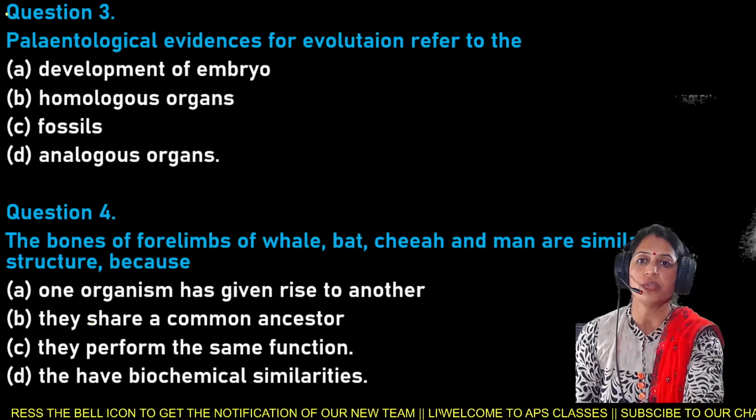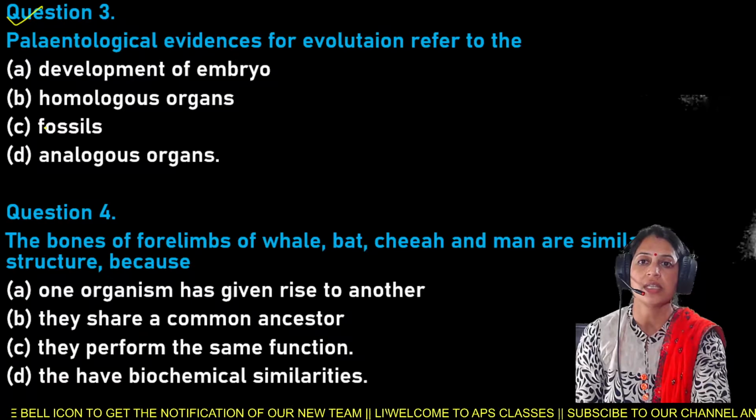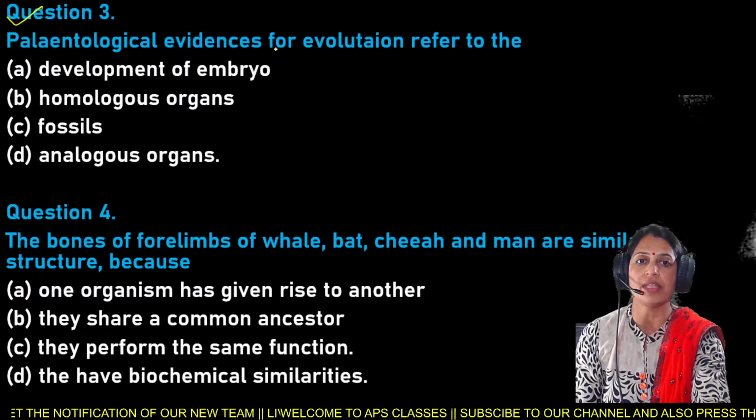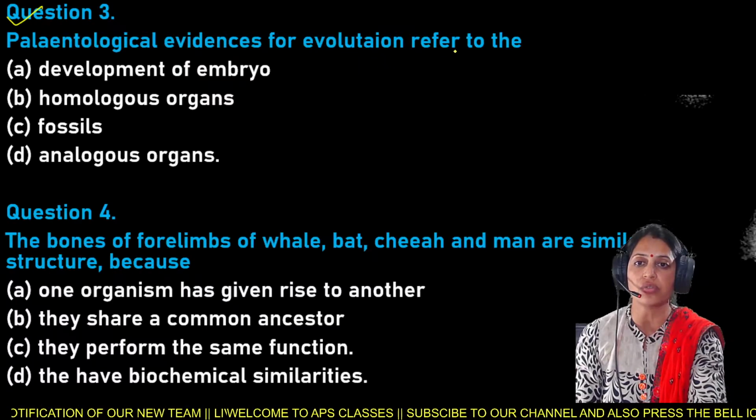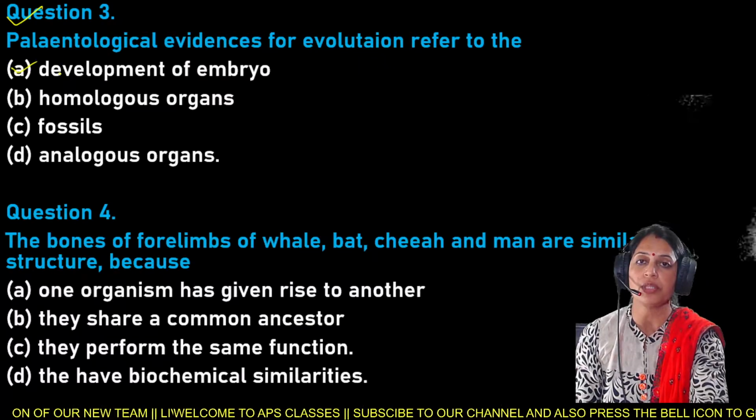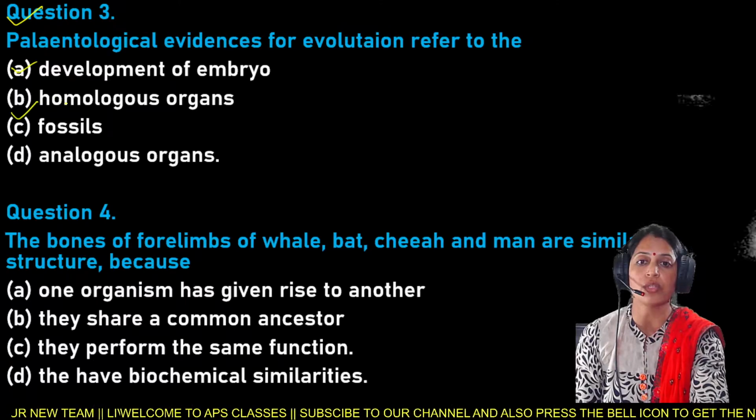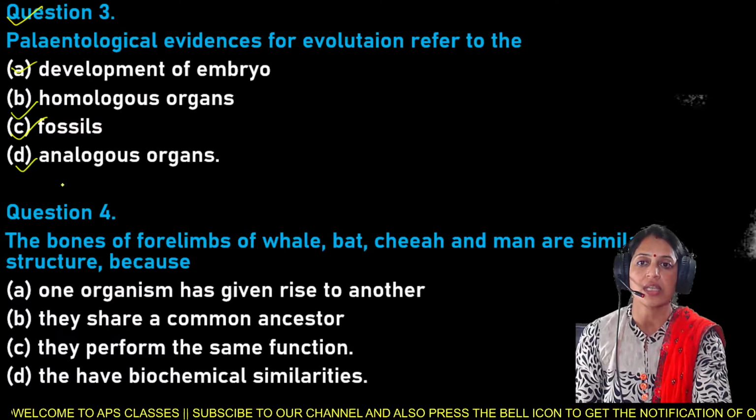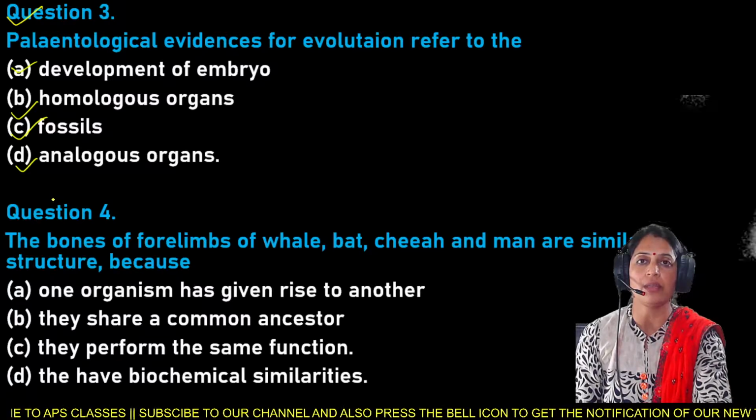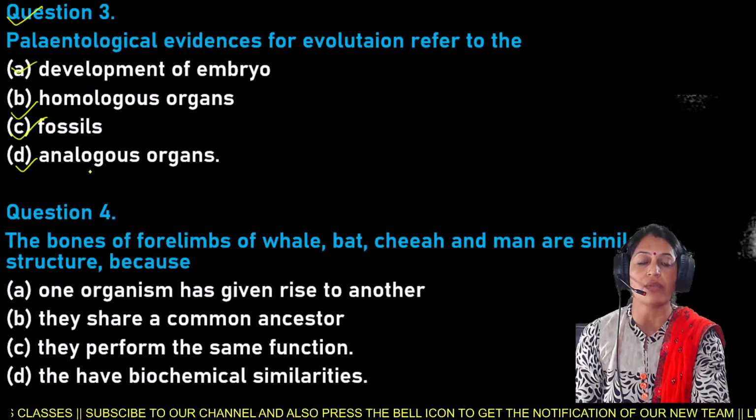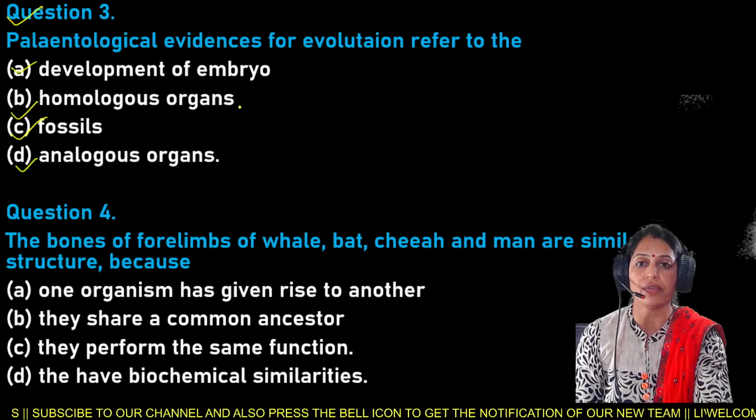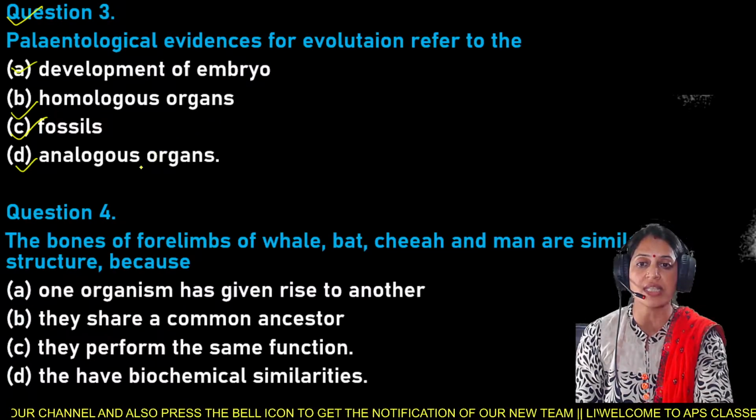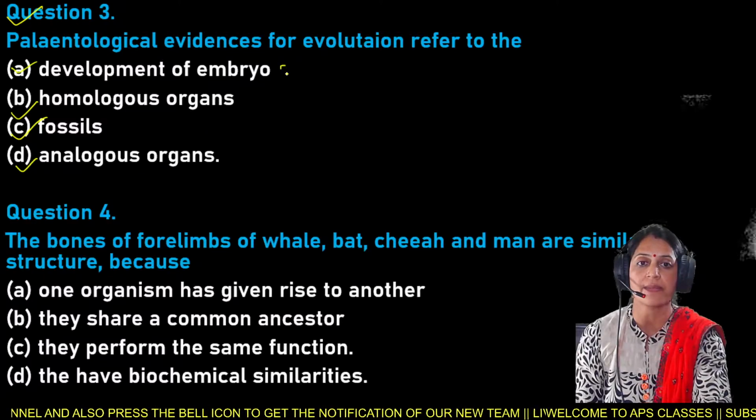Next is your question number 3. Paleontological evidences for evolution refer to: A, development of the embryo; B, homologous organs; C, fossils; and D, analogous organs.